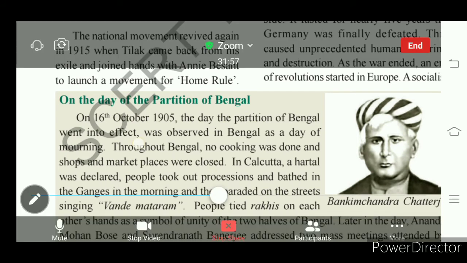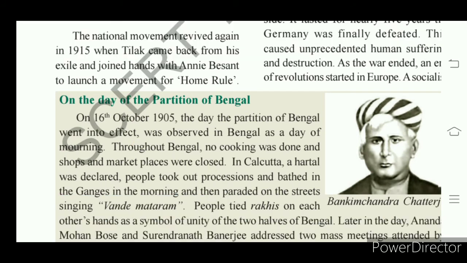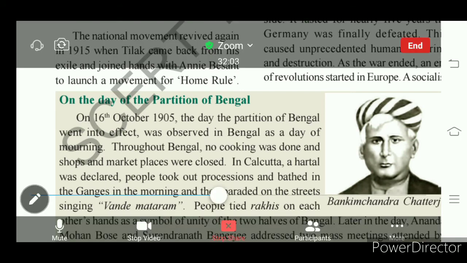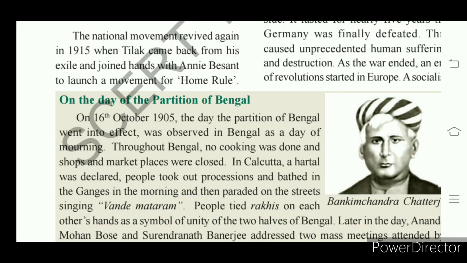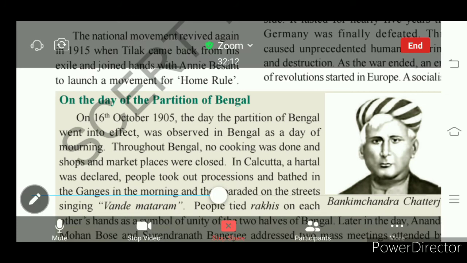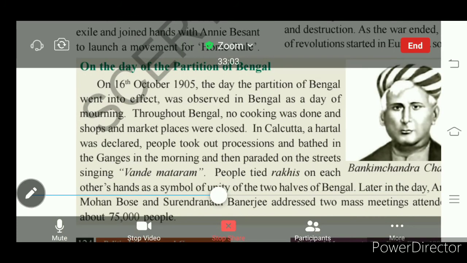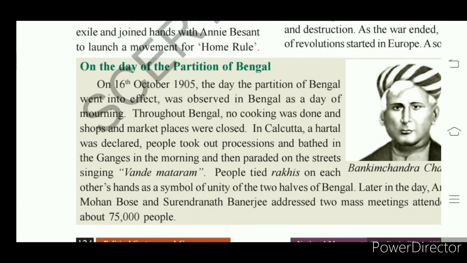When Britishers partitioned Bengal into two parts, that day throughout India, especially in Bengal, they maintained this day as a day of mourning. On 16th October 1905, people in Bengal observed it as a day of mourning.